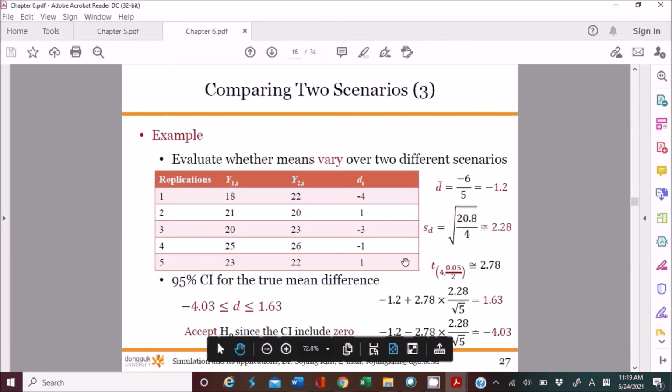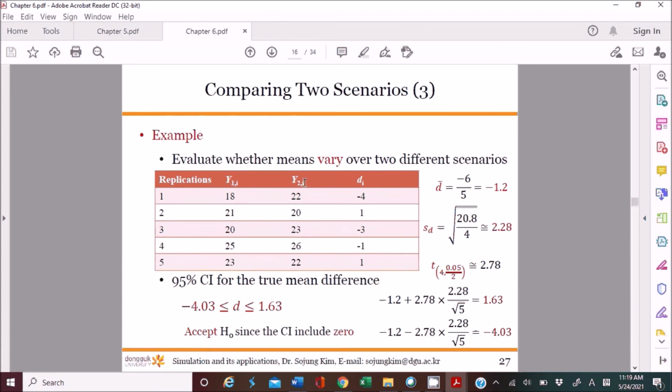Here is an example of the paired t-test. Let's say you have one simulation model with scenario 1 and scenario 2, and i means the replication number: first replication, second, third, fourth, fifth, and the same for the other scenario. So this is pair 1, pair 2, pair 3, pair 4, and pair 5.